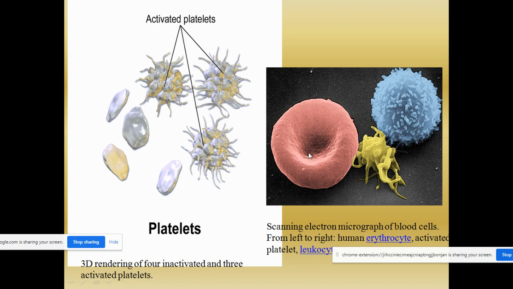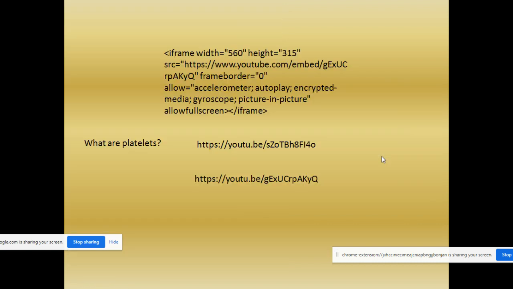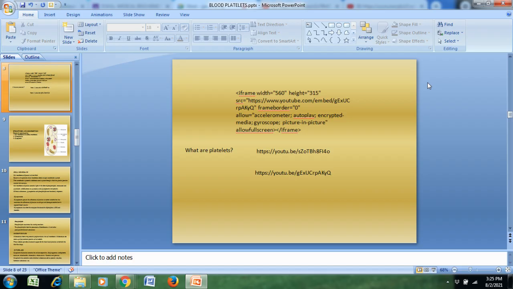In this picture on the right-hand side you can see all three blood cells. This is the scanning electron micrograph of the blood cells. This is the human erythrocyte, the pink colored one, and in the center you can see the activated blood platelet, and the blue colored one is the leukocyte. For more, I'll show you a video.